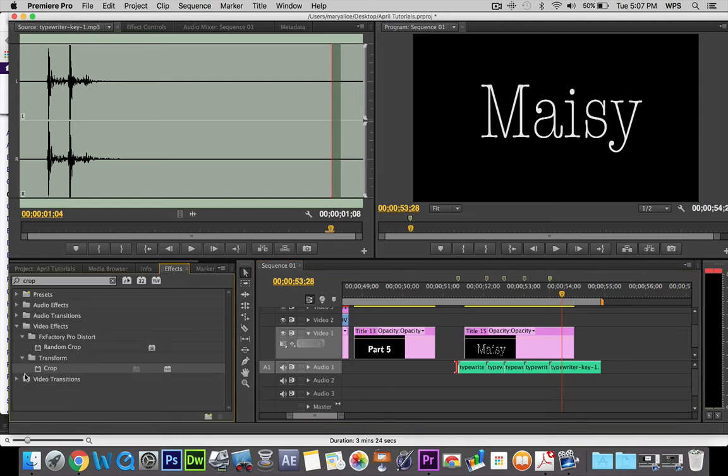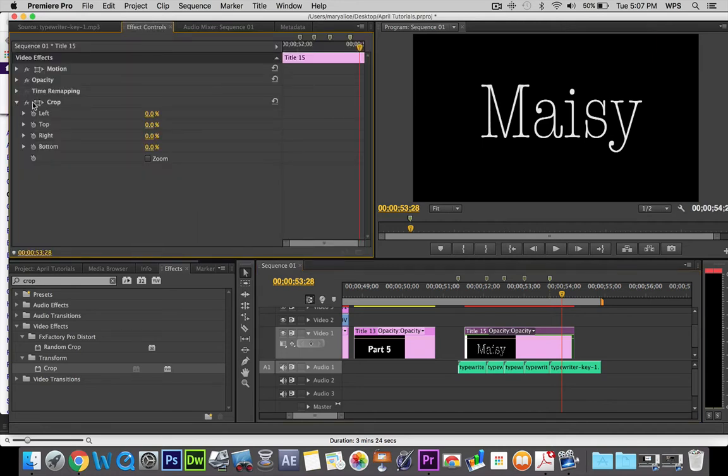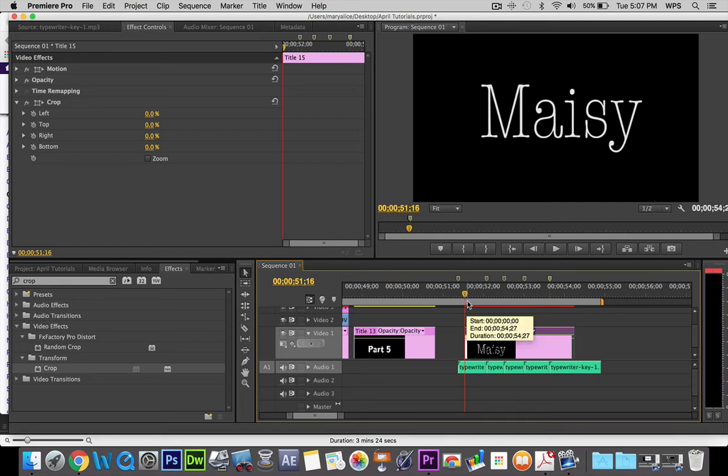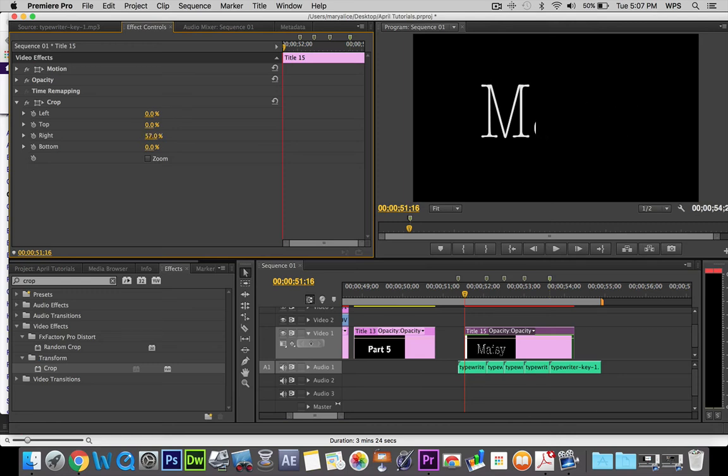Now I go under Effects and I'm going to type in Crop. To get to the crop effect, I'm going to put it on my title. Then I'm going to go to Effects Controls, and now I have my crop tool. I'm going to move over to the beginning, and at the very beginning I'm going to crop to the right, because I'm going to crop out everything but the M.